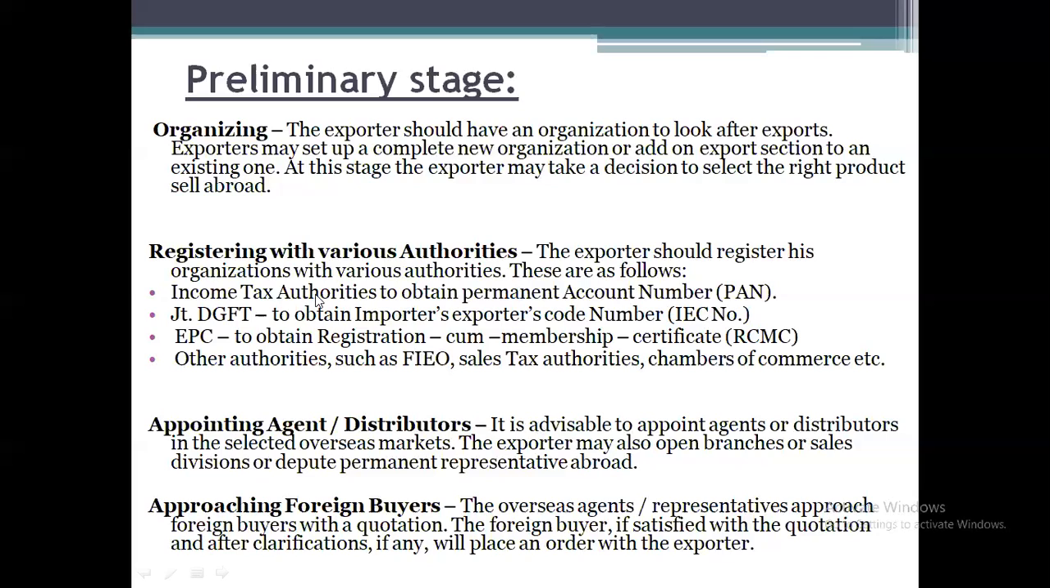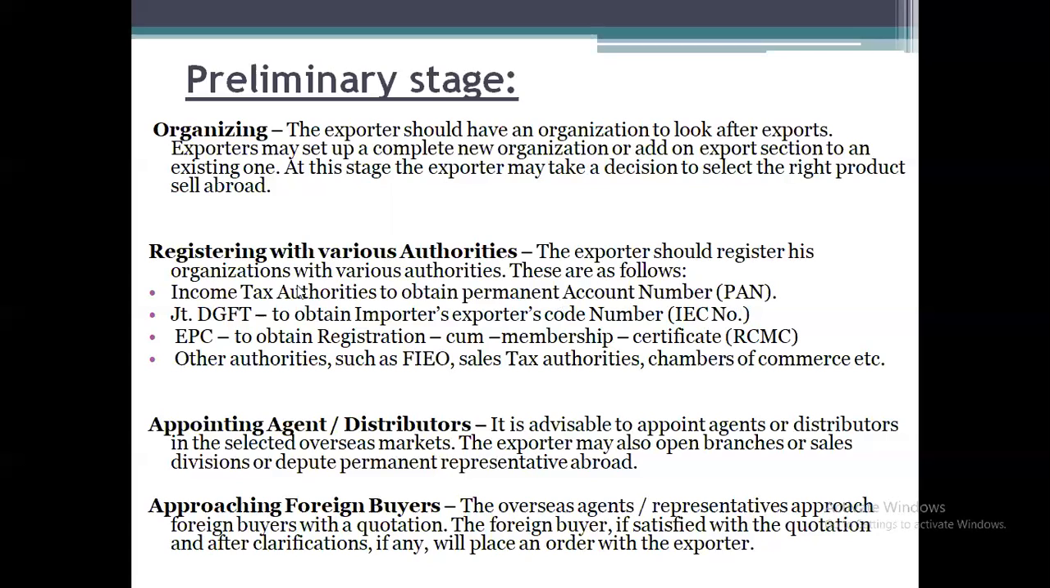They need to register with the income tax authorities to get the permanent account number, because the amount will not be given directly to the organization. The same amount will be transferred to the account, and that is liable for taxation. So the exporter should register with the income tax authorities to obtain the permanent account number.